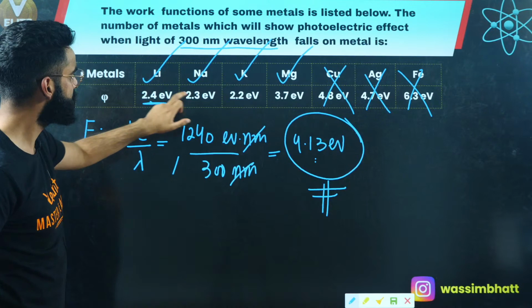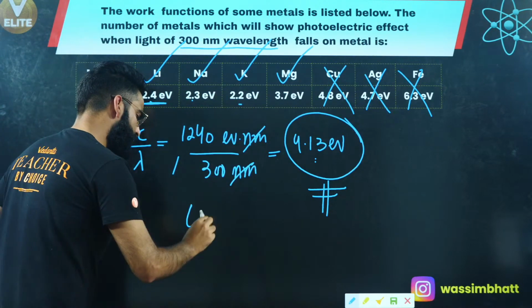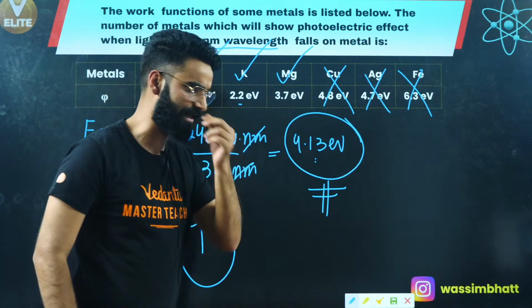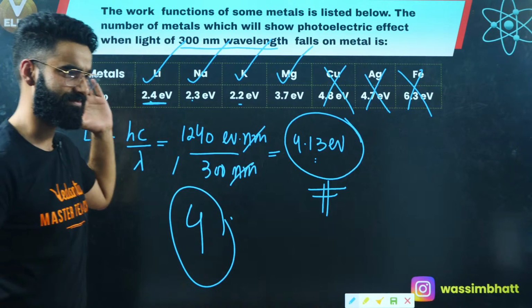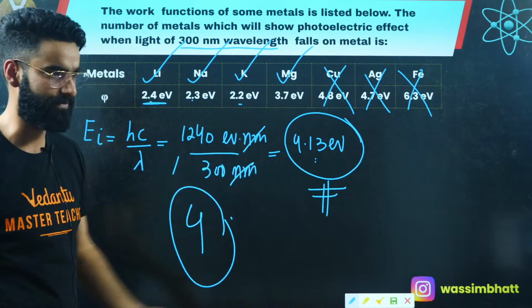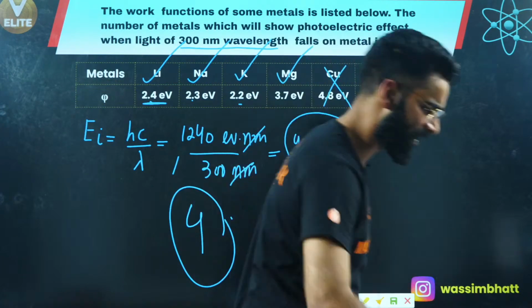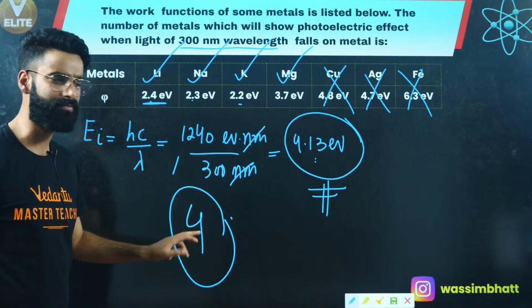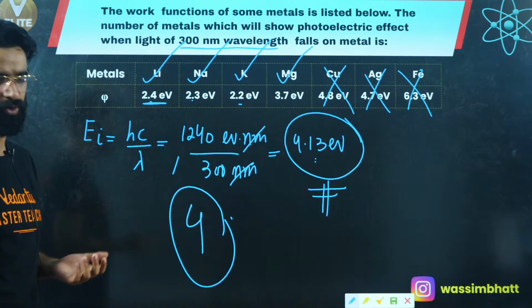Okay, so 1, 2, 3, 4. So only 4 metals are there which are going to show photoelectric effect in this case. The question was asked somewhere in 2011 JEE Mains, right? Let me know in the chat box if it is clear till here. Very simple, correct? So there are 4 metals which are going to show photoelectric effect in this case, yeah?